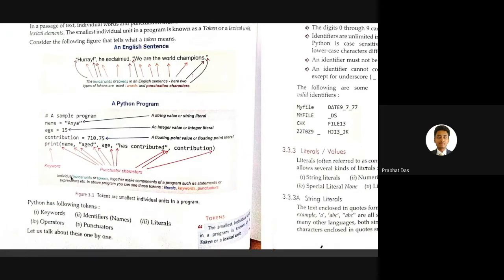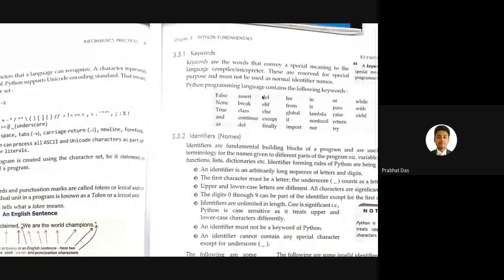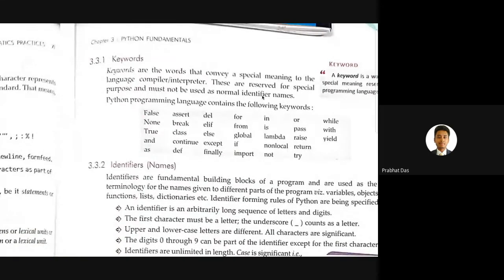of a programming language. The tokens of the Python programming language can be classified into the following types: keywords, identifiers, literals, operators, and punctuators. In the last class, while discussing keywords, we came to know that there are a total of 33 keywords supported by Python. Keywords are reserved words which have a specific meaning for the interpreter or the compiler that we're using.